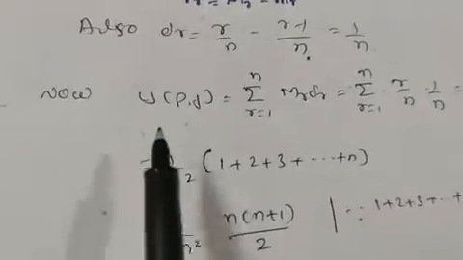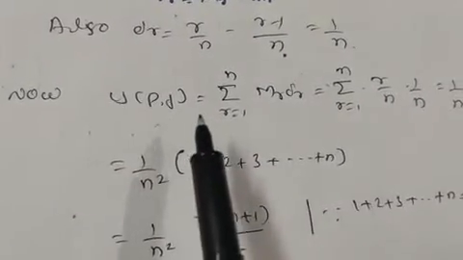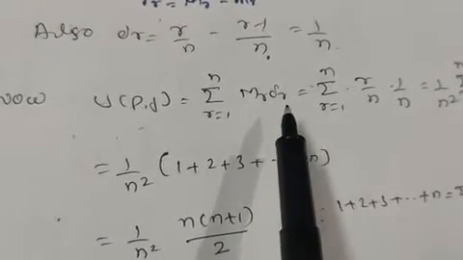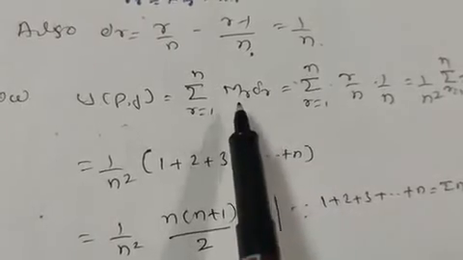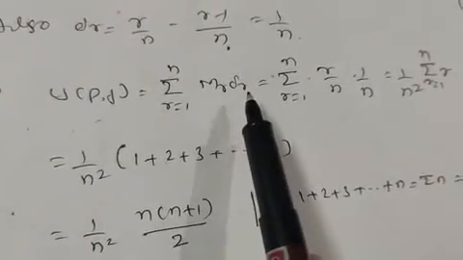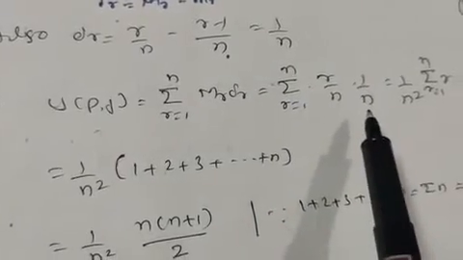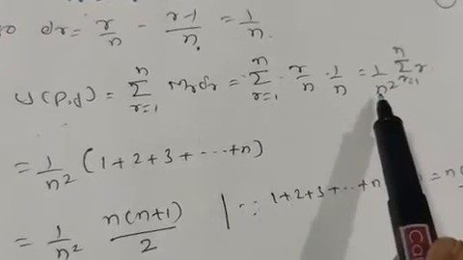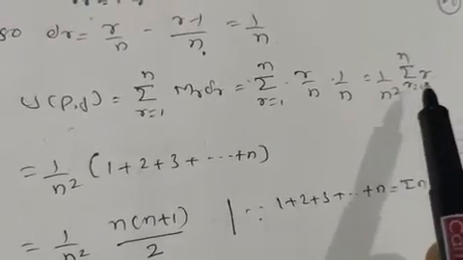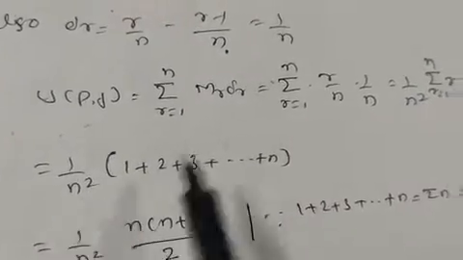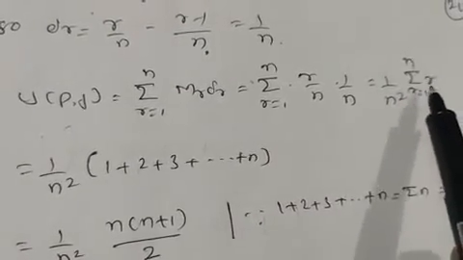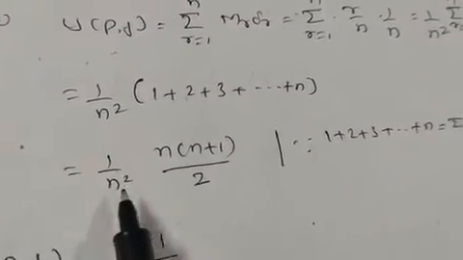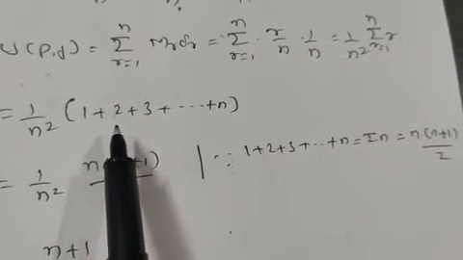Now UPF, we know, is sigma r equals 1 to n of capital M r delta r, the upper Riemann sum. Here capital M r is r by n and delta r, the length of the interval, is 1 by n. So it equals 1 by n square, because here the sigma is only over r. Now we can take 1 by n square outside. It is sigma r equals 1 to n of r. So expand this: 1 by n square as it is, and sigma r equals 1 to n means put r equals 1, 2, 3, and so on up to n. It is equal to 1 by n square. We know this; I hope you studied this one in PUC.